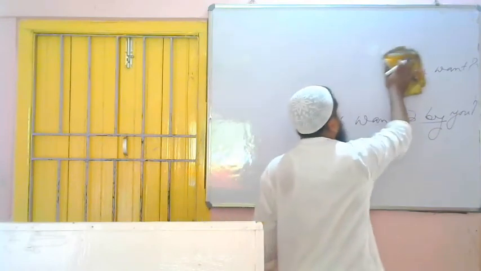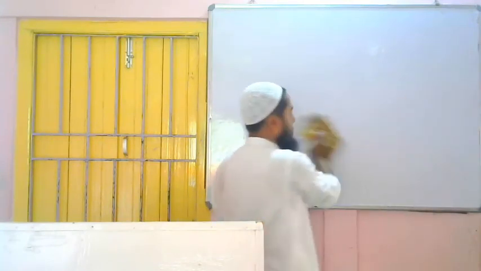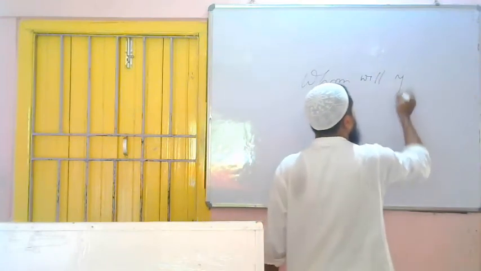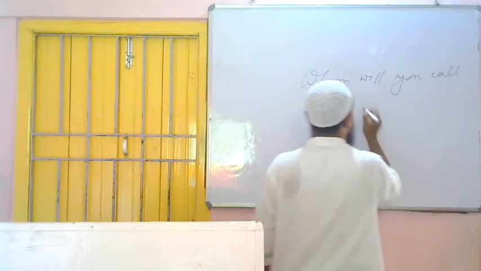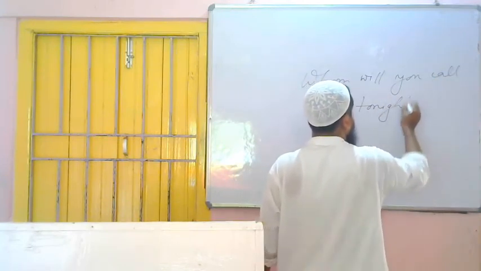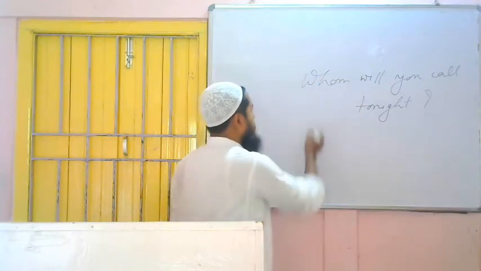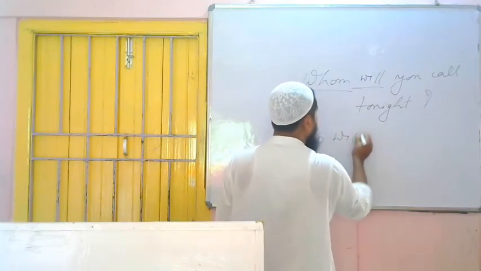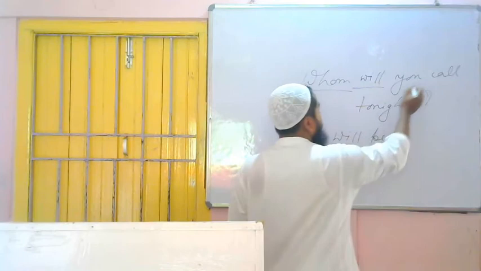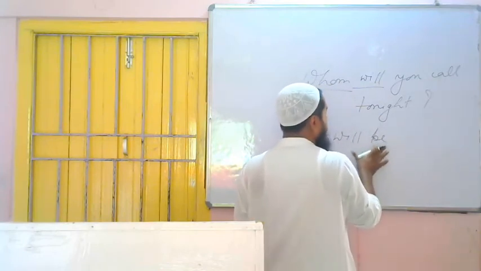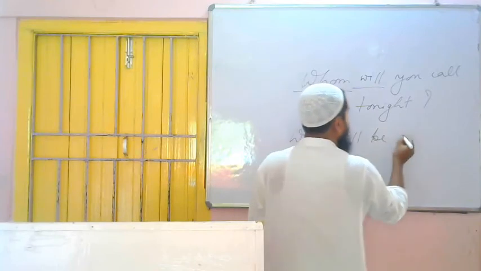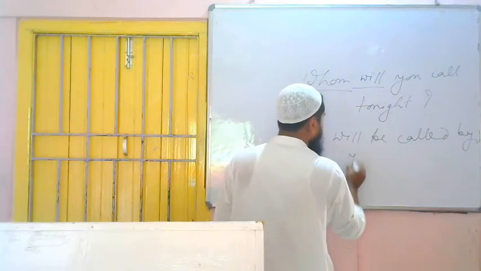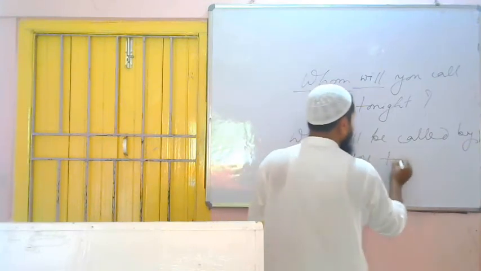One more example we can try. Whom will you call tonight? So in place of "whom" we have to write what? "Who." It is future tense, that's why "will." Future indefinite tense, subject plus shall be, will be. That's in passive voice, shall be, will be. We have written "will be." Third form of the verb, called. "By" preposition, then the subject will come in place of the object. "You." Who will be called by you tonight.